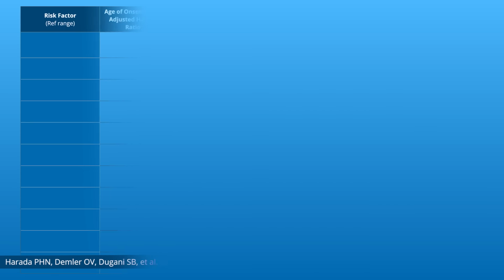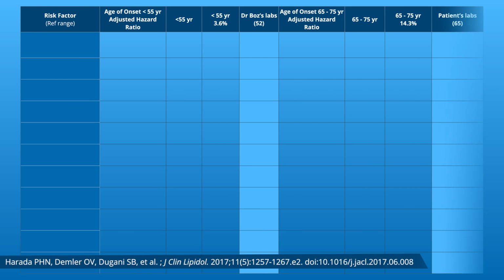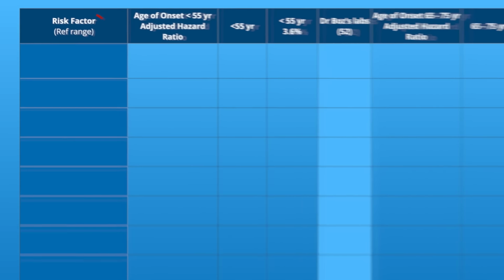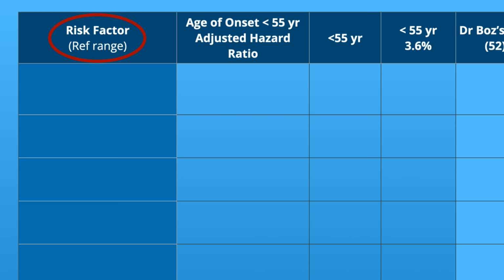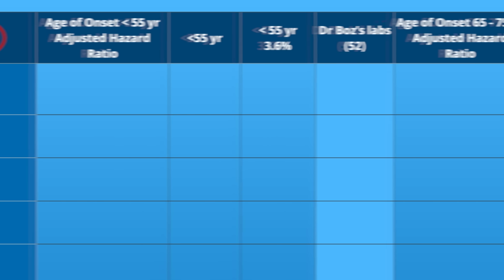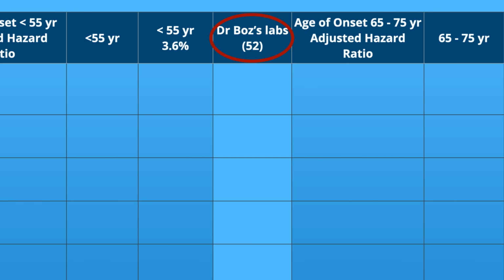Let's look at the other 9 ingredients that do predict heart disease, that predict the formation of these pimples that take people's lives far too early. I created this chart in hopes to simplify something that is complicated. We are looking at what is the risk of heart disease when these labs are abnormal. To help make this a little simpler, we're going to use my numbers for these risk factors at the age